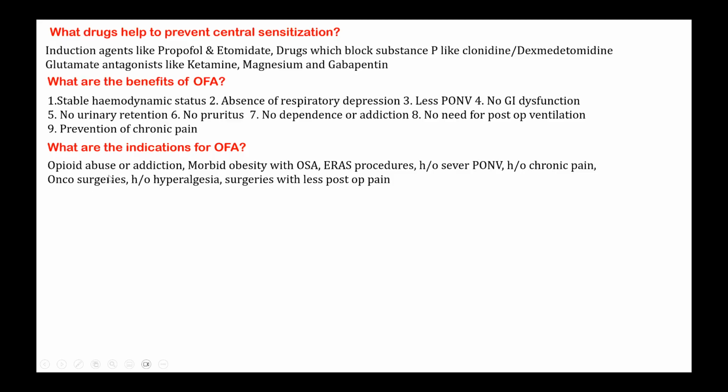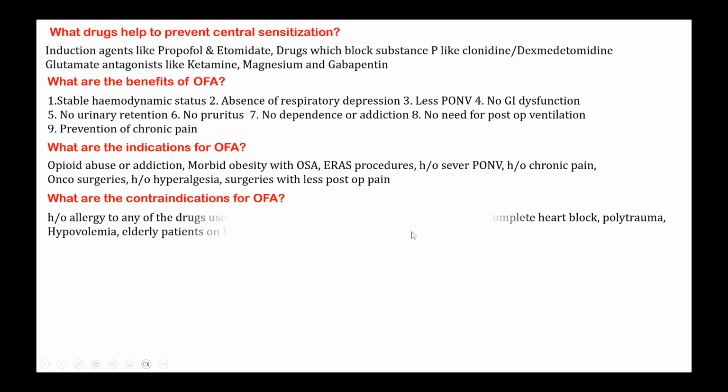And in onco surgeries, as we said, opioids will encourage metastatic spread because of reduced immunity. So for onco surgeries also we prefer opioid-free analgesia nowadays. And patients who develop opioid-induced hyperalgesia, they also benefit by opioid-free anesthesia. And minor surgeries with less post-op pain, definitely you can totally avoid opioids and use these drugs.